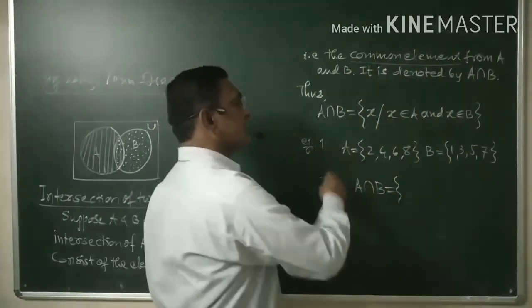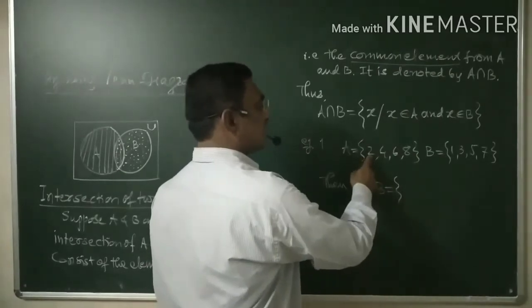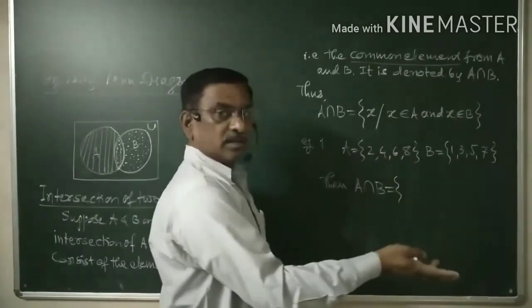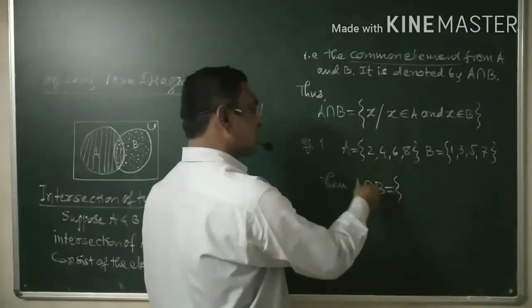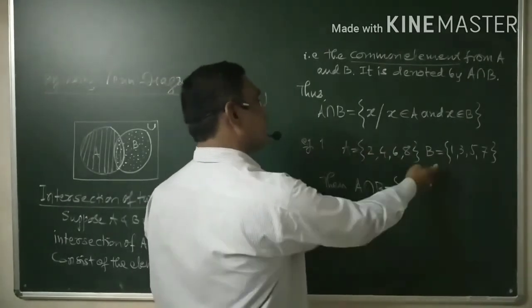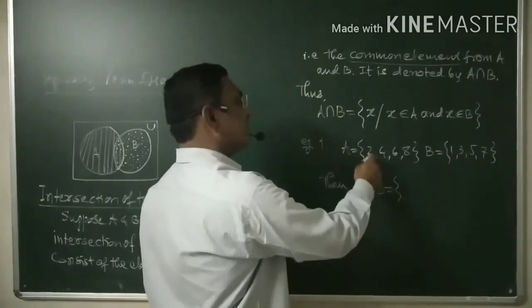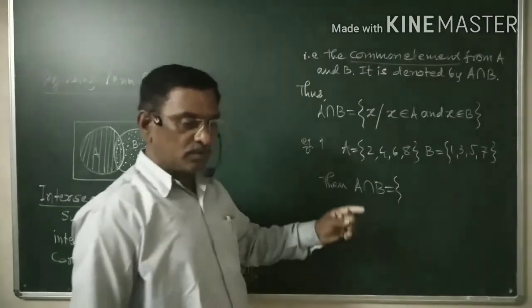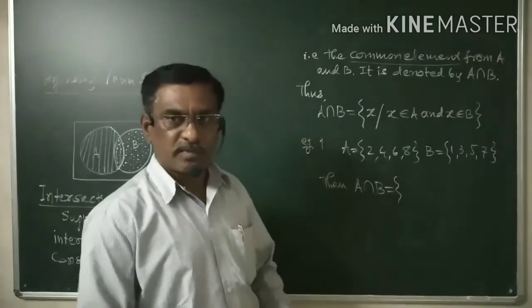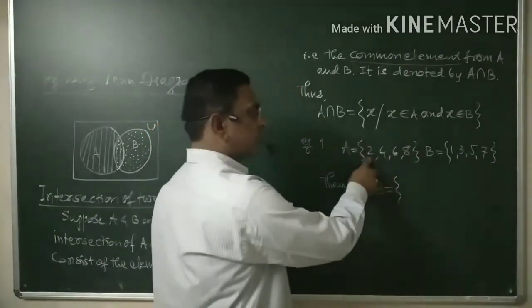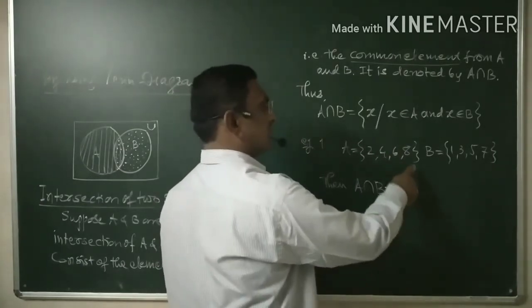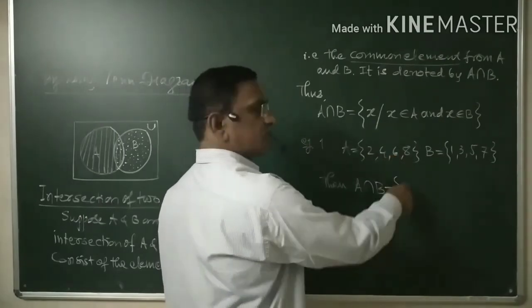Now, which are the common elements between these two sets? Whether 2 is common, 2 is here or 2 is not here. Hence, 2 is not common. Therefore, we are not going to consider 2 in the intersection. 2 can be there in the union of A and B, but as we need to define intersection, we need to consider only the common elements. If you look at these A and B, you will find that no element is in common. Therefore, 2 is not common, we cannot write. 4 is not common, we cannot write. 6 is not common, therefore we cannot take.